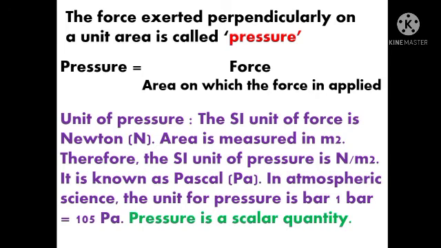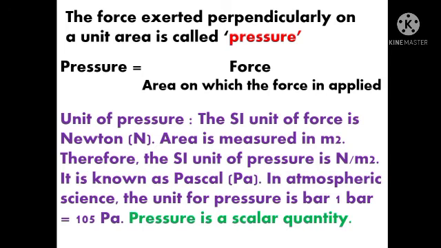Therefore, the SI unit of pressure is Newton per meter square. It is known as Pascal and it is denoted by Pa. In atmospheric science, the unit of pressure is bar. 1 bar is equal to 10 raised to 5 Pascal.